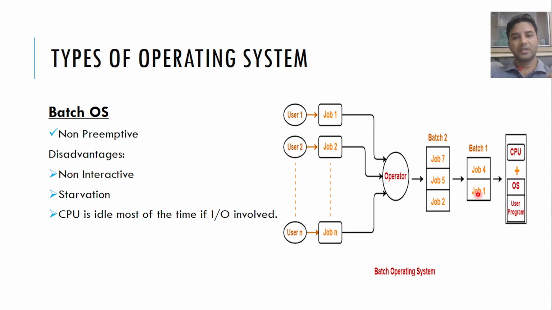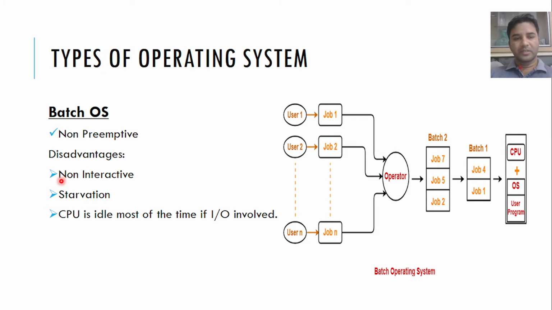Preemptive means we can drag out forcefully from the CPU. Non-preemptive means we cannot pull out any job from the CPU until it finishes its execution. So it is a non-preemptive execution mode of operating system.